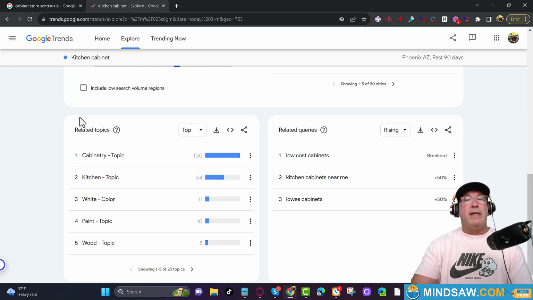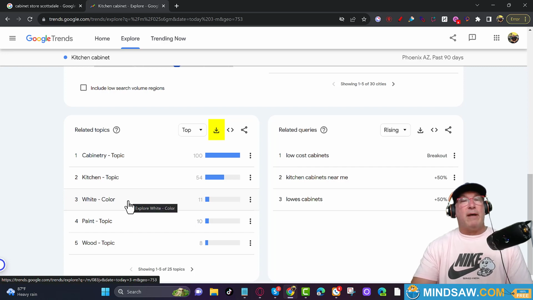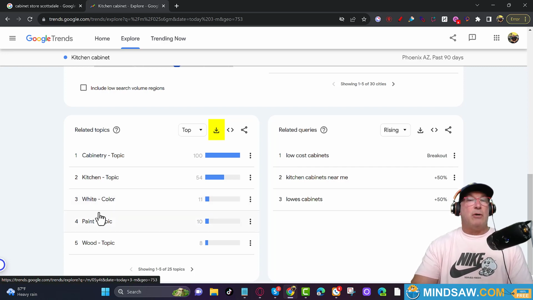So we're over here with related topics. We just click top, right? And now what we're going to do is put this in a CSV file. It's going to grab all the related topics that have to do with kitchen cabinets. An article speaking about kitchen cabinets will have the word paint and maybe a color and the type of kitchen cabinet, wood.